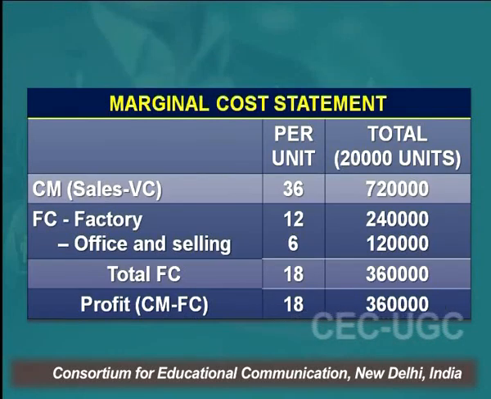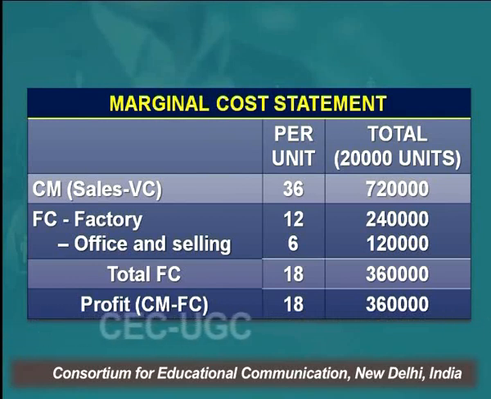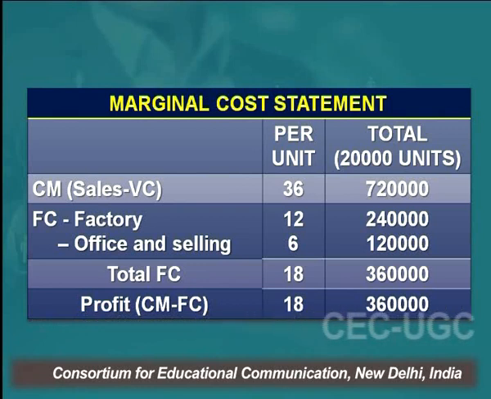Now this 36 rupees minus the fixed cost, factory as well as office and selling, which totals 18 rupees, gives your profit margin of 18 rupees per unit. 36 rupees is the contribution and your fixed cost is 18 rupees, so your profit is 18 rupees. 18 rupees multiplied by 20,000 units gives the total profit of the business, right?